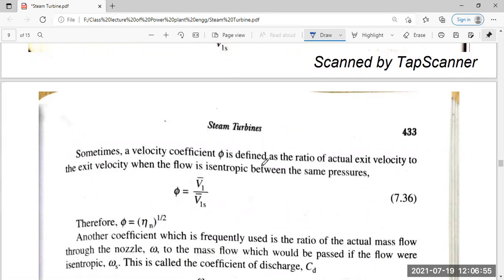Sometimes the velocity coefficient phi is defined as the ratio of the actual exit velocity to the exit velocity if the flow is isentropic for the same pressure drop. So phi is equal to eta n to the power half.